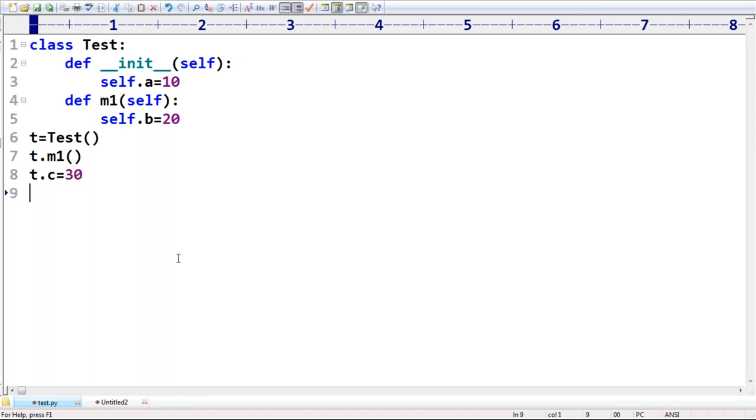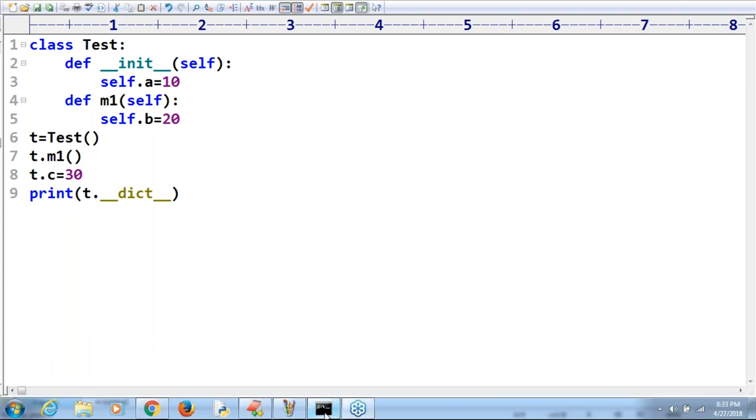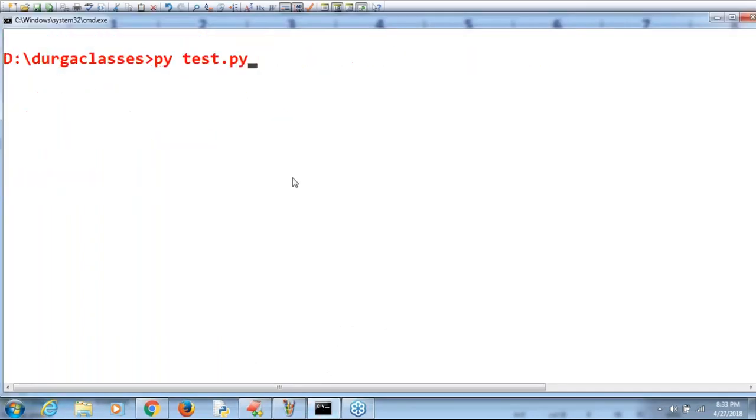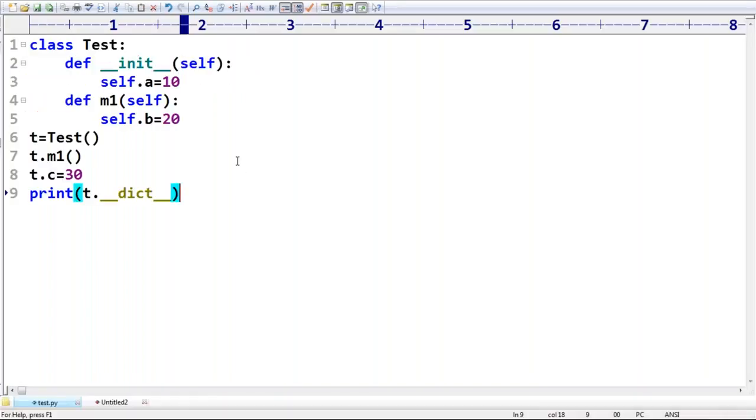How many instance variables are there for t? Checking t.__dict__, by default there will be three variables.